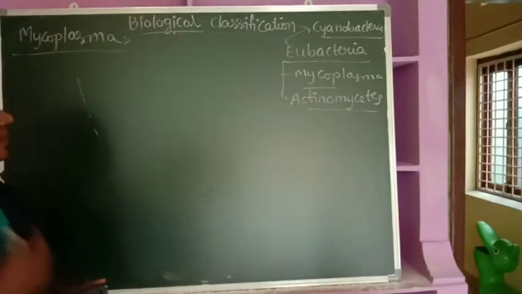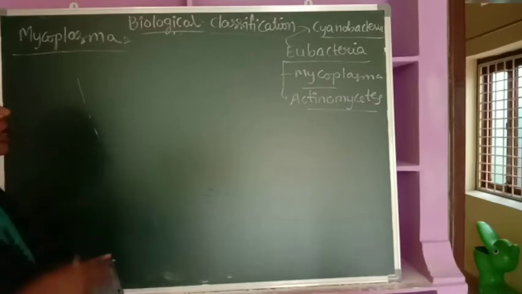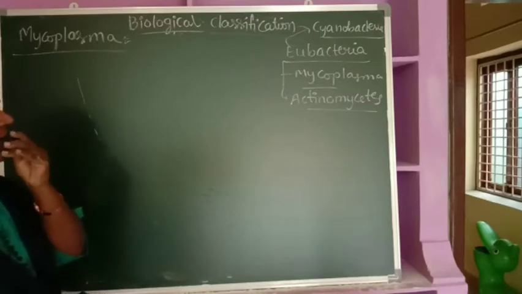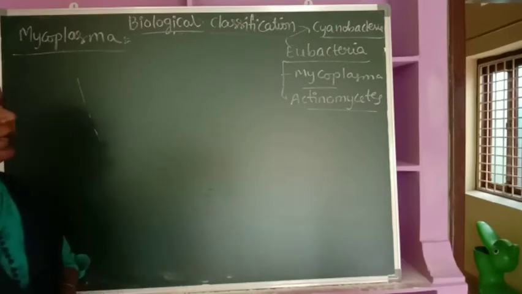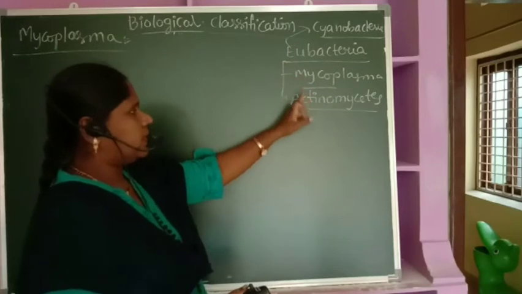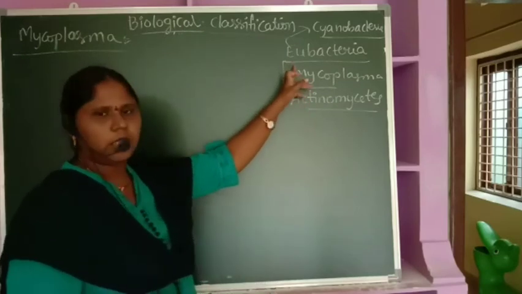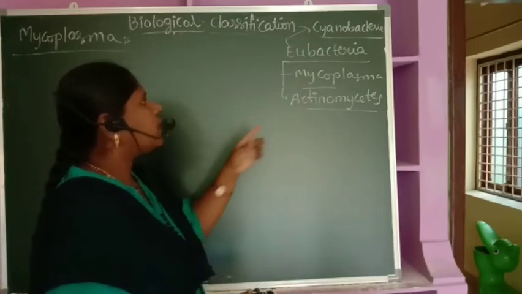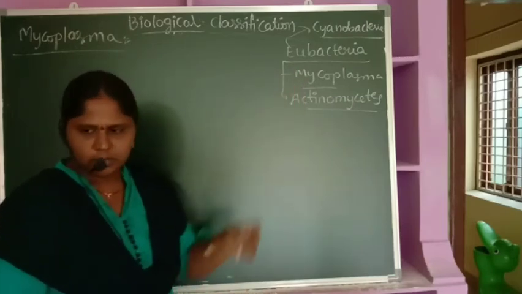So here, the eubacteria, we discussed all bacterial characteristics. In that, cyanobacteria we have completed. Now apart from cyanobacteria, mycoplasma and actinomycetes also fall in the category called eubacteria. Now cyanobacteria is completed. Now let us discuss mycoplasma.